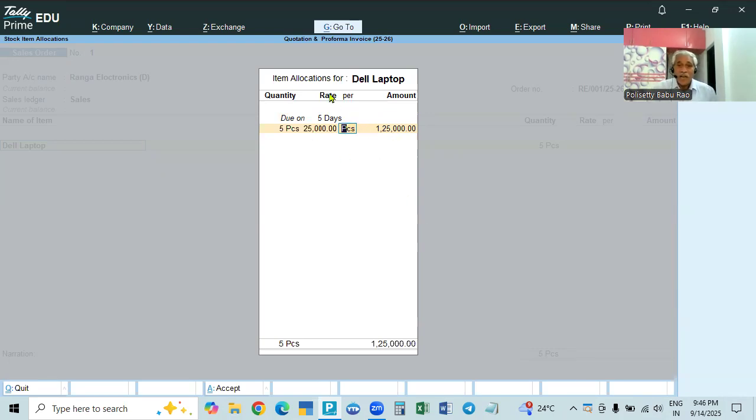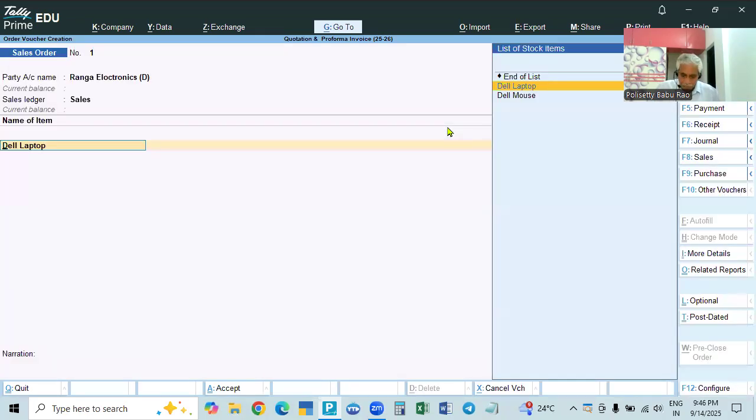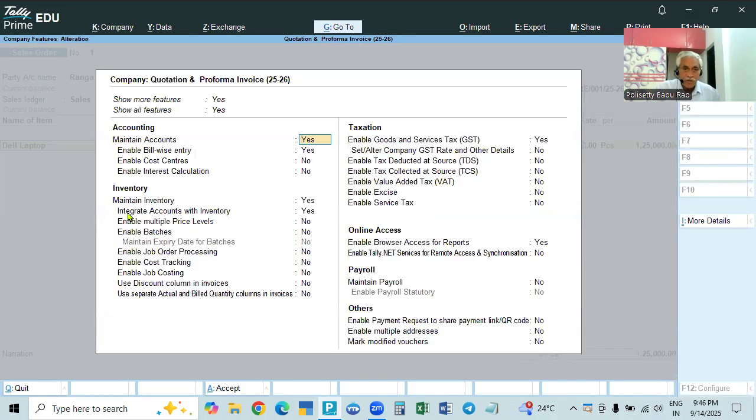In that case, after the rate and before the amount, we have to give the discount column. So the discount will be calculated, and the net amount after discount will be shown here. That's why you have to do this: if you click F11 here, it will not work, so come back again. Now click F11. Here in the inventory, the last button, use discount column in invoices.